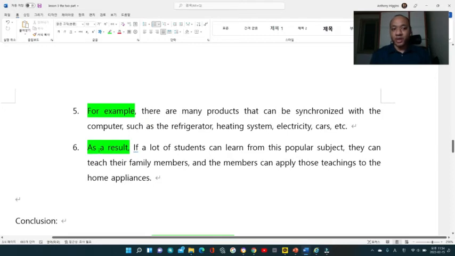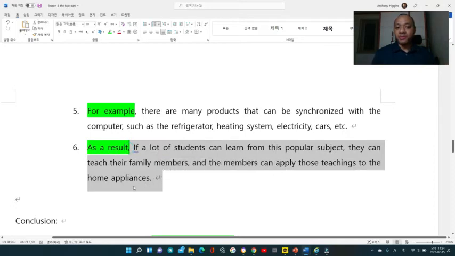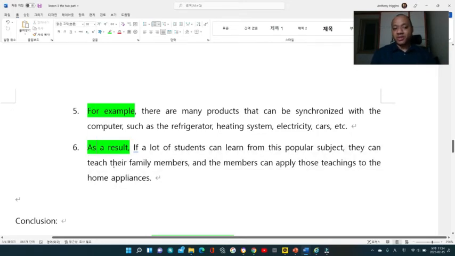But on the last sentence, what I wrote is, "As a result, if a lot of students can learn from this popular subject, which is the computer-based subject, they can teach their family members, and the members can apply those teachings to the home appliances." All right, so this is another positive effect. So even though I did not express the word positive, they still know that this is positive. It gives a positive kind of intonation. So writing it like this tells that it has given a positive effect.